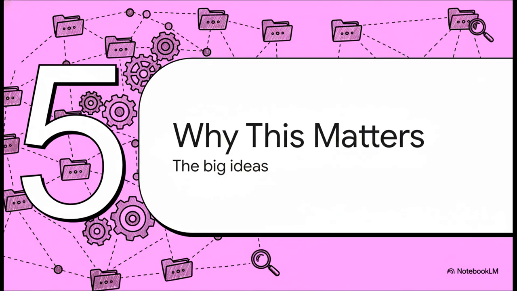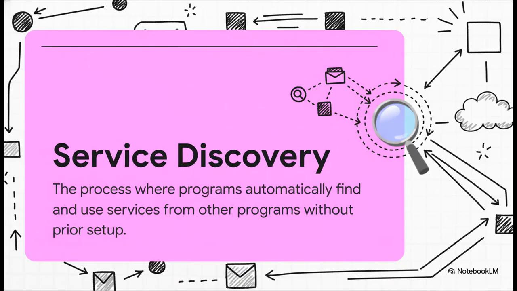Okay, so we followed this really neat little story of files and folders. But let's zoom out. What's the big picture here? Why is this kind of architecture so important? Well, it turns out this pattern is a fundamental, a really core concept in pretty much all modern software. That whole dance we just watched, the registration, the lookup, the direct connection, that entire process has a name. It's called service discovery, and it is the engine that allows systems to be so dynamic. It lets programs find each other on the fly, automatically, without anyone having to hard-code their addresses in advance.